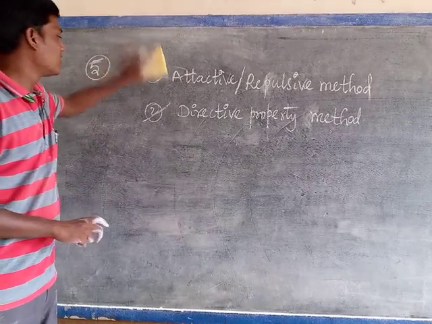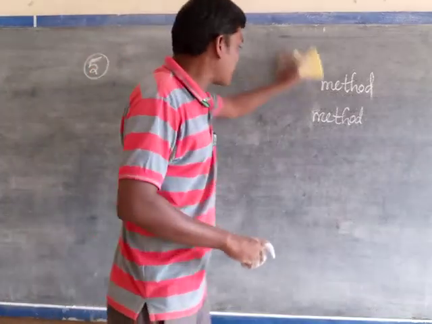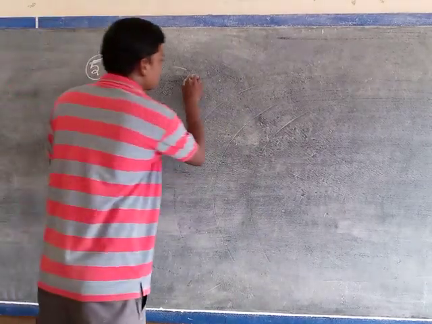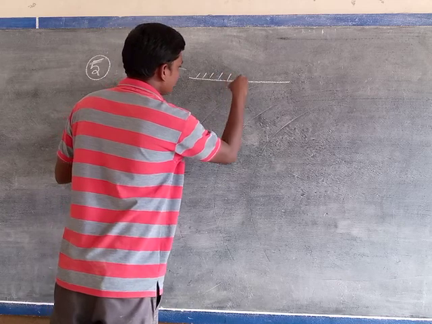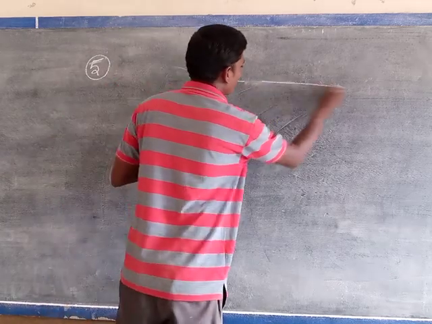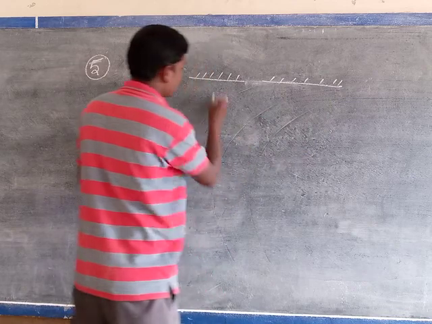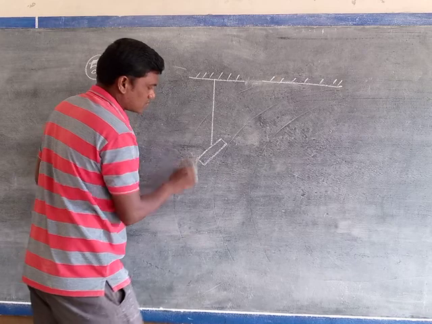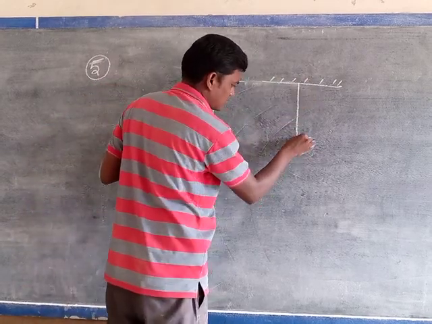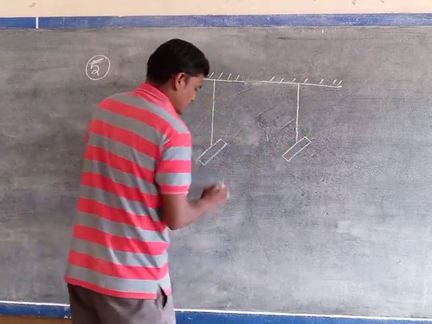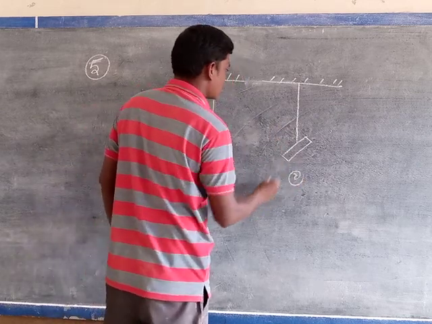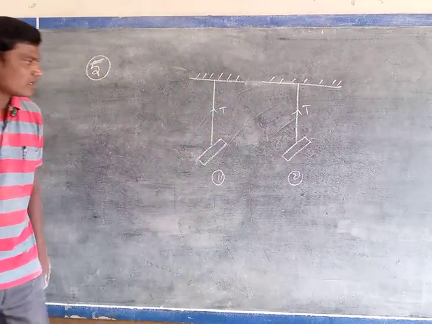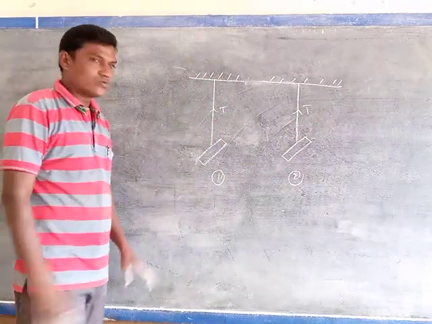So how can we use the directive property to find which of the two is the magnet? Simply, we take the two bars.